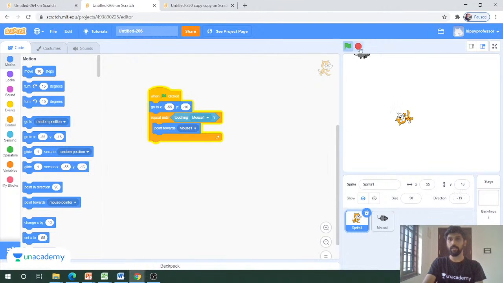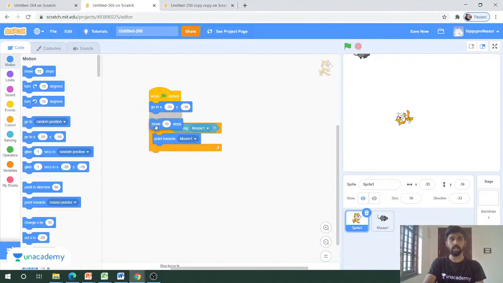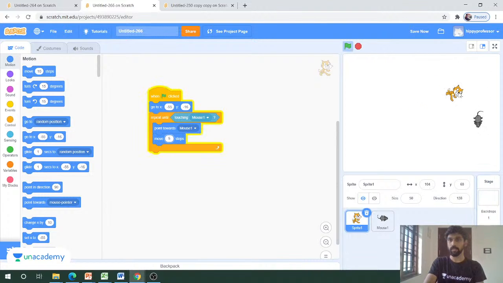Okay, and if you want to have the movement, you can go to the motion block and try to drag move 10 steps, and it's better to reduce the speed here. Otherwise the game will finish very quickly. Now you can see that the cat is going after the mouse like this. And if you are caught by the cat a single time, then the game will be over.